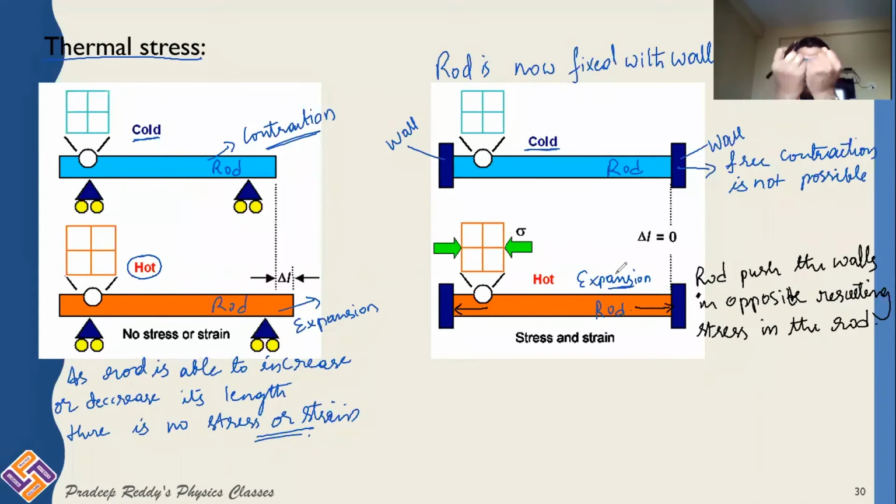But the wall is not allowing the rod to expand freely. The rod pushes the wall, the wall also pushes the rod. As a result, the rod would undergo some thermal stress. That is, when the rod is unable to expand or contract freely.